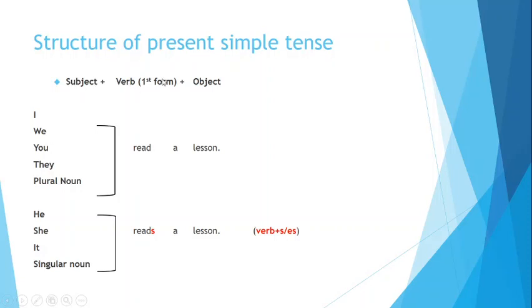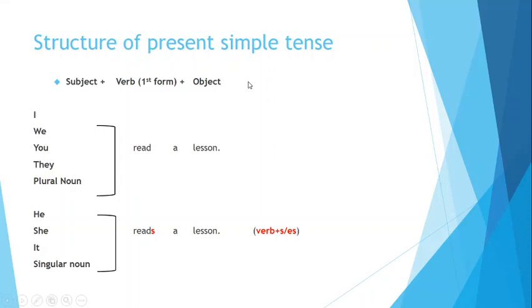Now the second is the verb. What is a verb? You all must be aware of the verb. Verb means any action or any work. जो भी काम, हर तरह का काम जो किया जाता है, that is known as the verb. And which form of the verb? First form. You have to remember that present simple tense always takes the first form of the verb. Okay, our sentence may end here, or we can also go forward.